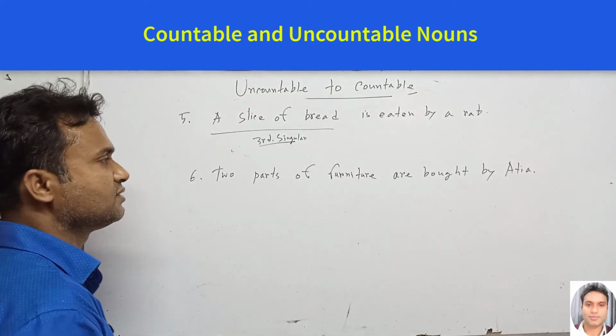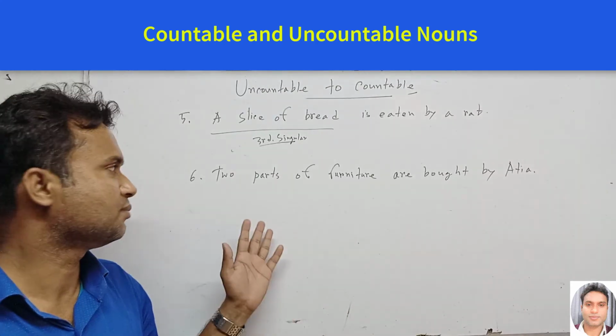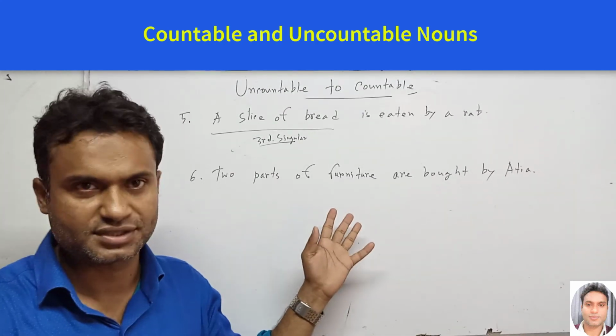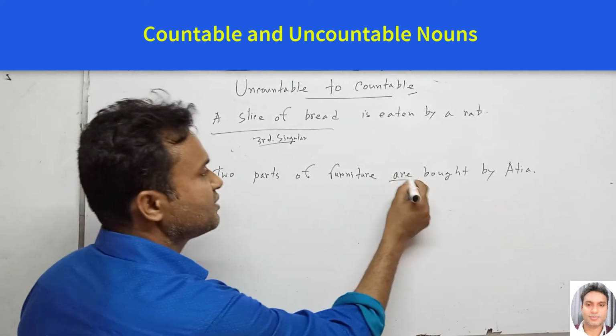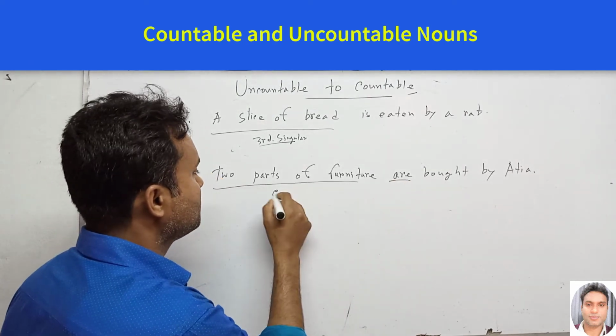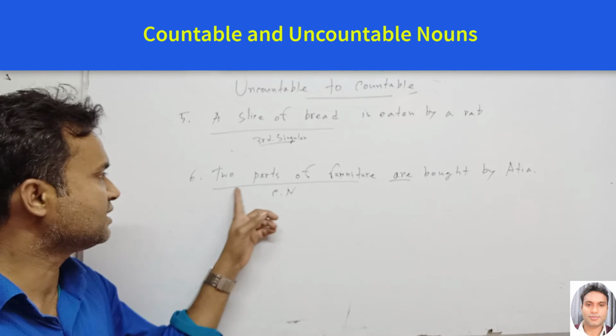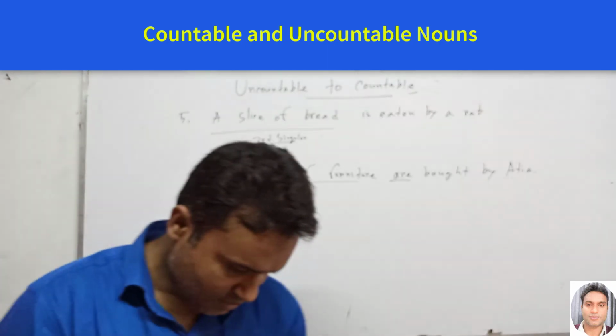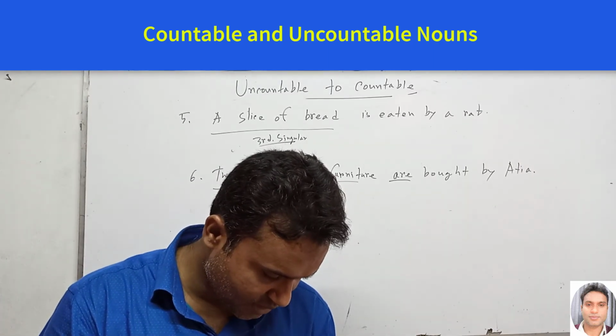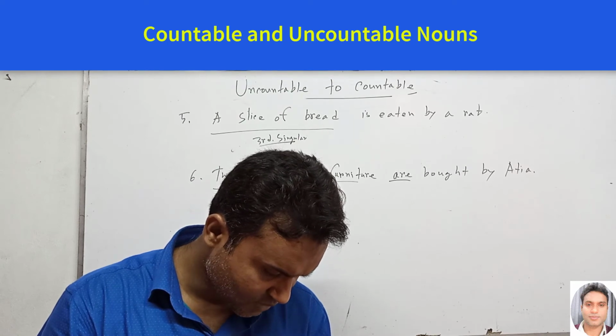So Atia is the customer. He has bought two parts of the furniture. So you can use the plural form here because this part is a countable noun, because this is the phrase. So in this way we can make the sentences.